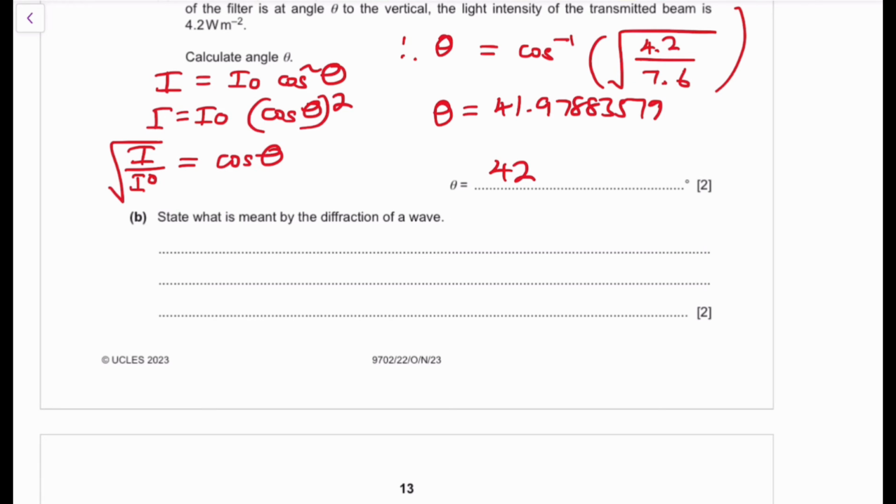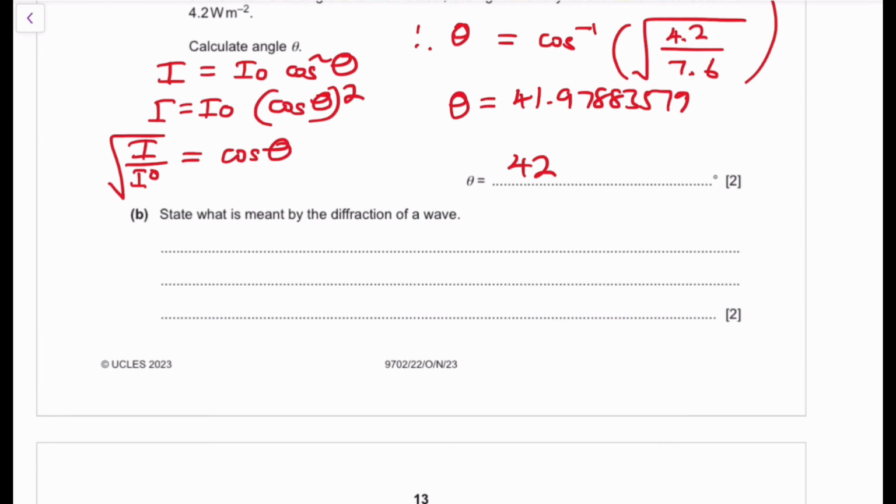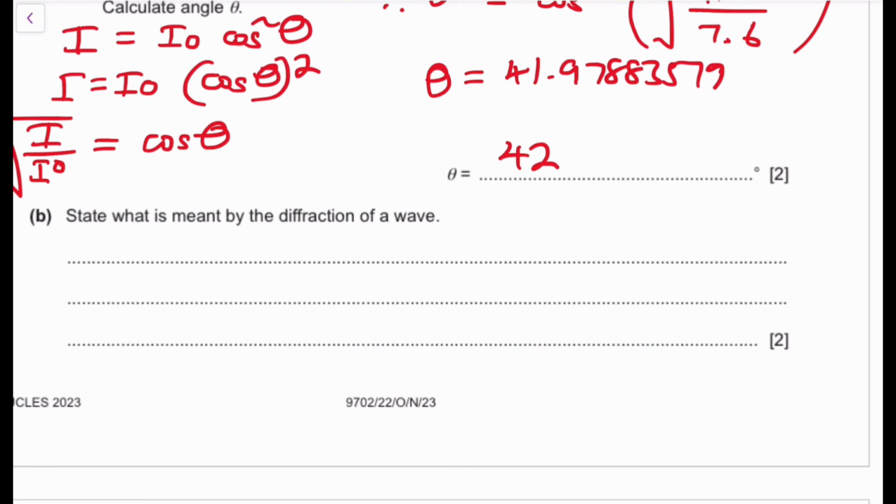We've been asked to state what is meant by diffraction of a wave. This is again a recall question. So what's the definition, guys? The trick to physics: have your own separate notebook, guys, where you write using objectives and you write every single thing. These are important questions. If you have a question that answers the objective of diffraction, you're going to need these notes. And get your answers from the marking scheme.